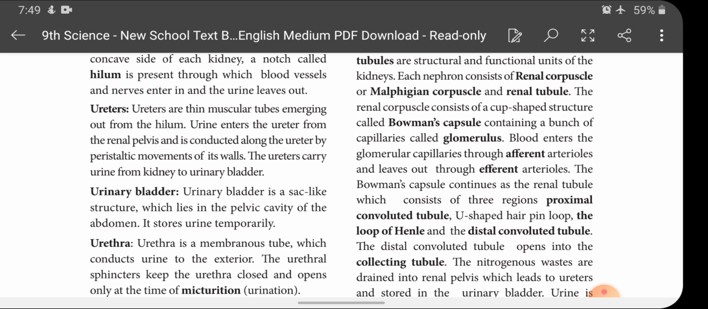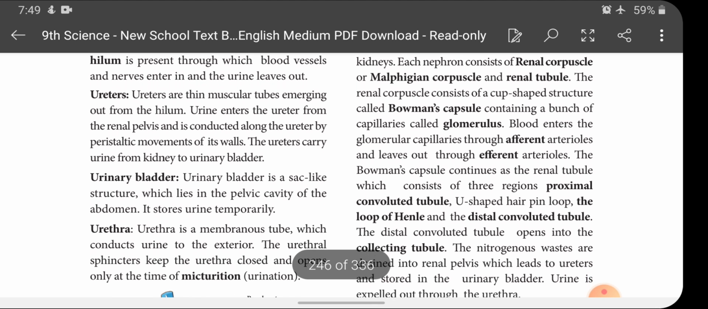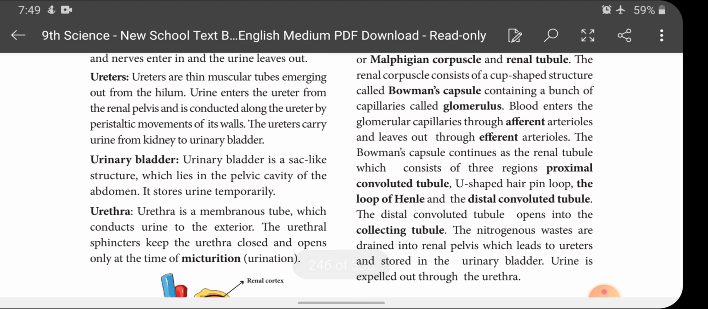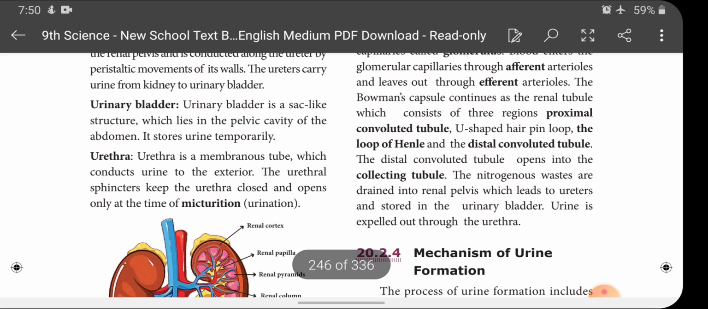Urinary bladder is a sac-like structure which lies in the pelvic cavity of the abdomen. It stores urine temporarily. So the urinary bladder is a sac-like structure and its function is temporarily storing the urine. And where is it located? It is located in the pelvic cavity of the abdomen. Okay, that's it. Next one is urethra.